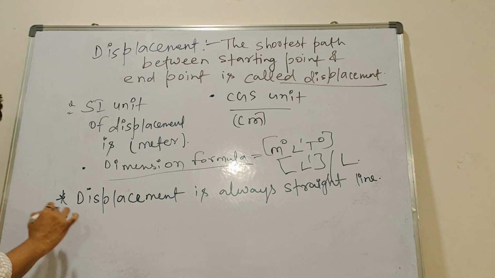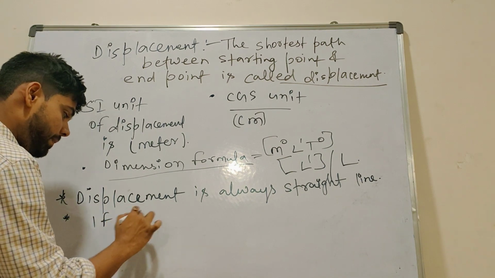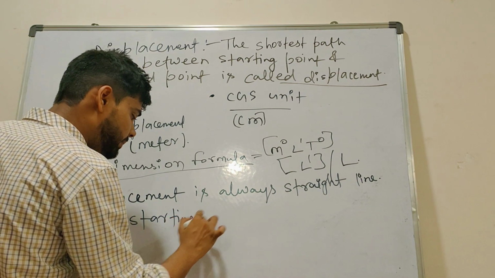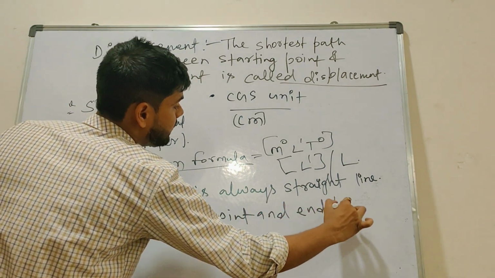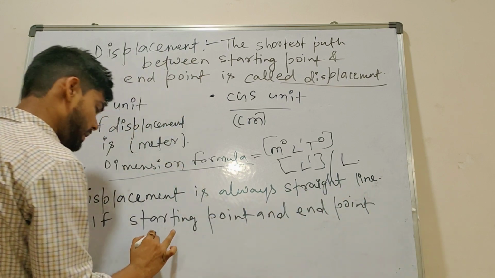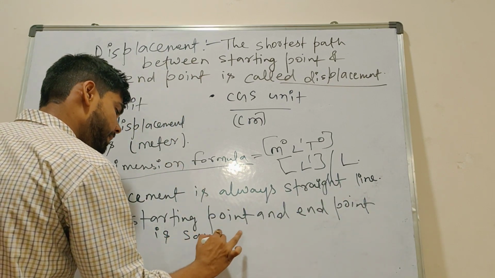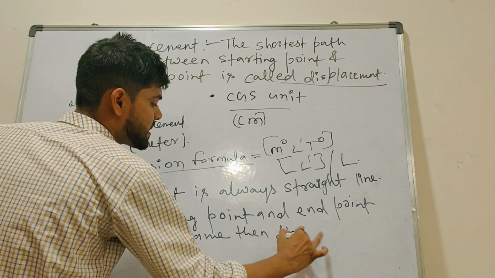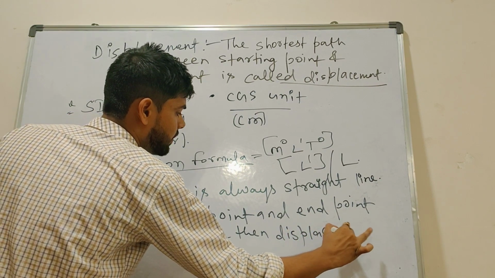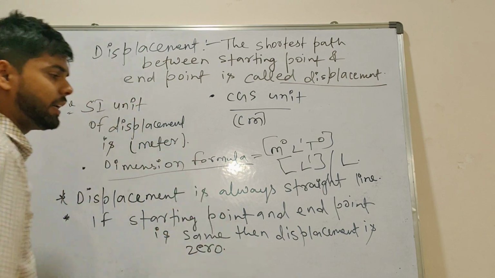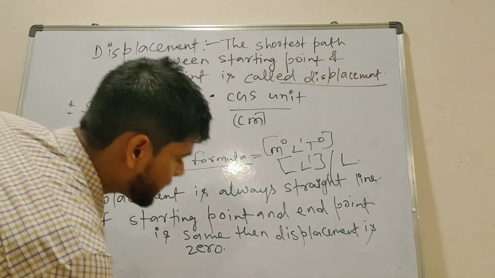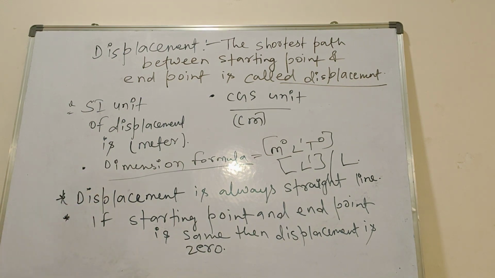Next thing, if the starting point and end point are the same, then displacement is zero. Any doubts? No, sir. Write it down. We will discuss why it is zero. I will discuss it with you, just write it now. I hope it is clear to you.